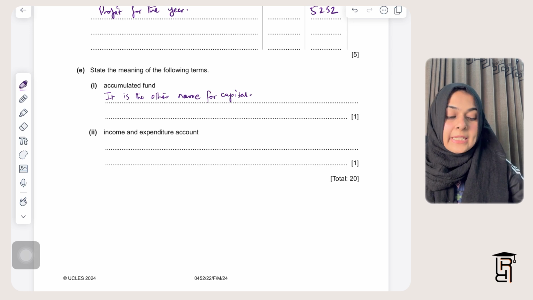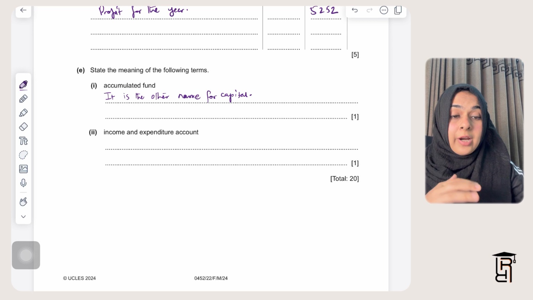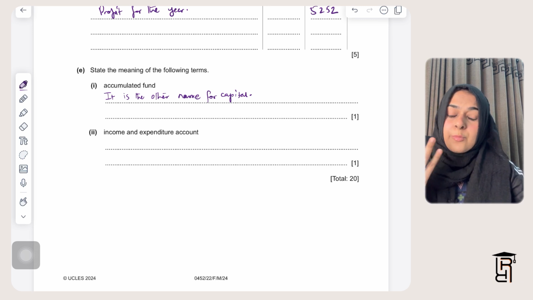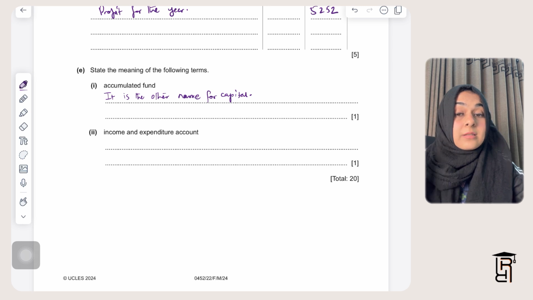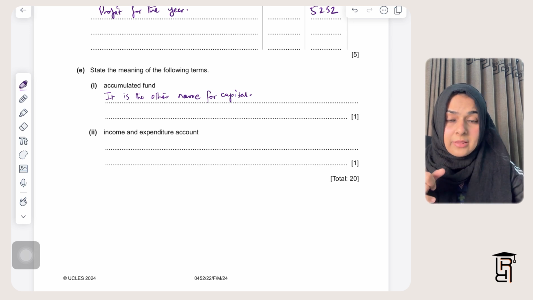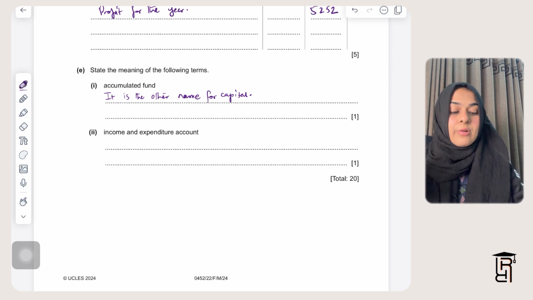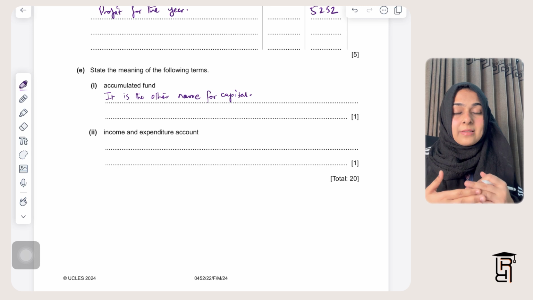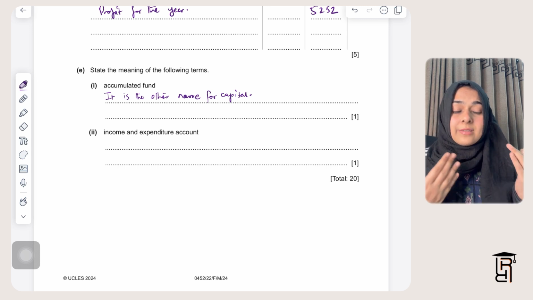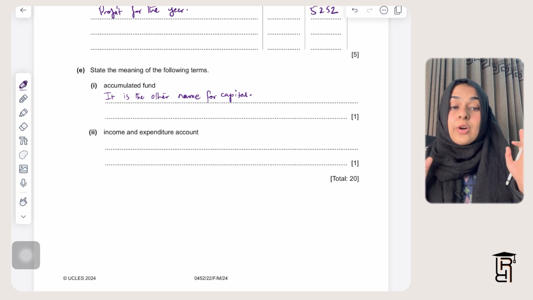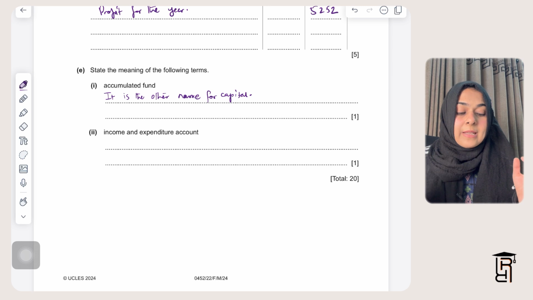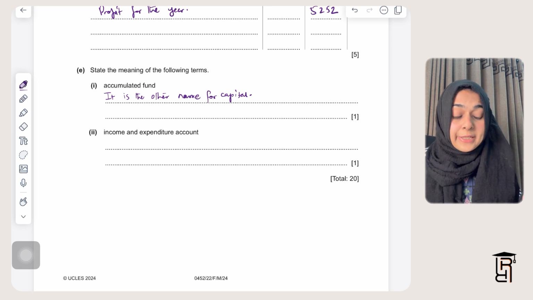Also there is one more thing, that whenever we get a surplus, in the case of a club there's no investment by the owner, but whenever the club is run, there's some profit that is made. So whenever profit is made, we call that profit surplus in case of a club. So when incomes are more than your expenditures in your income and expenditure account, we call that surplus. And when you add all the surpluses, that makes up your accumulated fund. So every year whatever surplus we make, we make a fund out of it, that is called accumulated fund.